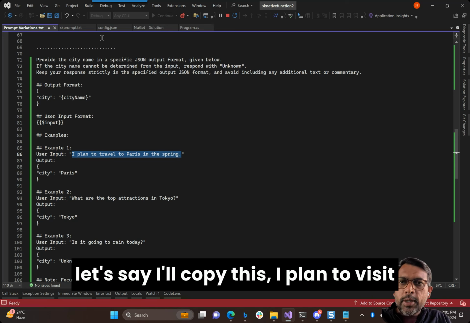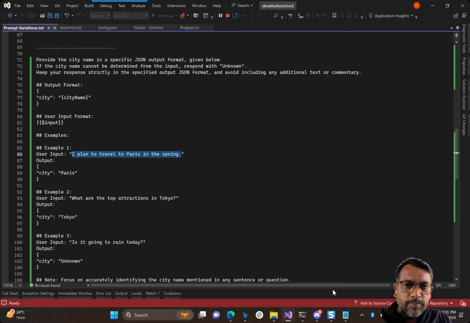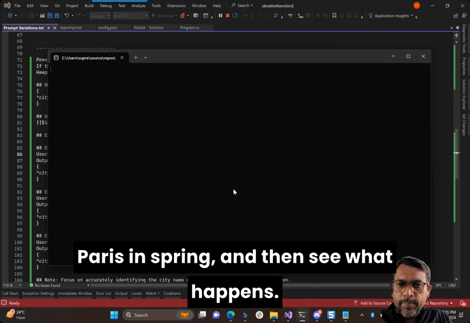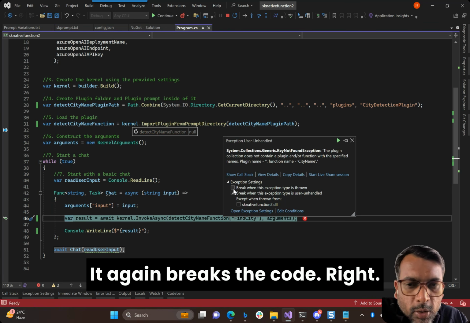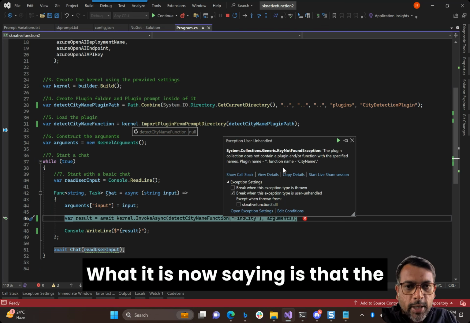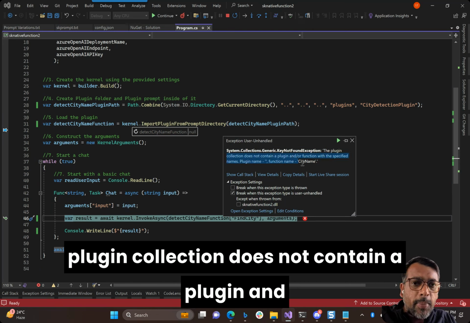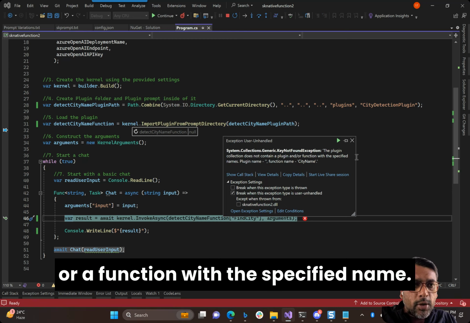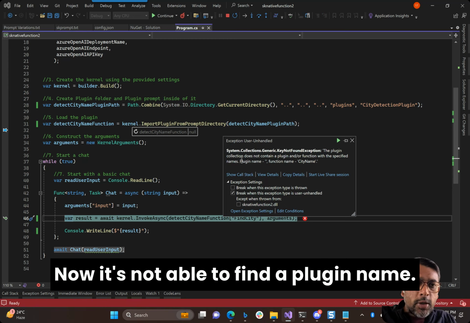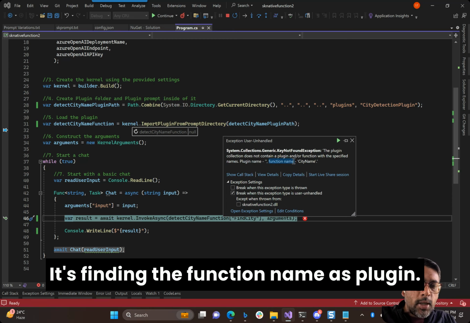I plan to visit Paris in spring, and then see what happens. It again breaks the code, right? What it is now saying is that the plugin collection does not contain a plugin and/or a function with the specified name. Now it's not able to find the plugin name. It's finding the function name as plugin.